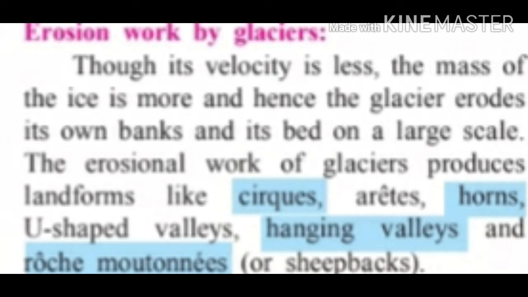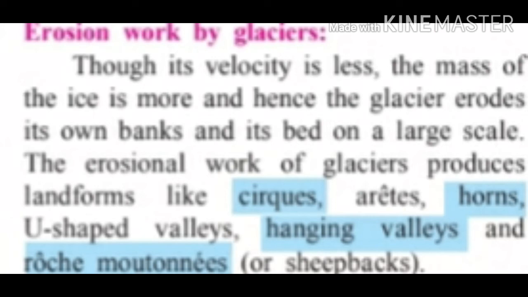In the same way, when a glacier flows, it also erodes the bank portion and bed portion on a large scale, like rivers. This is the erosional work of glaciers.